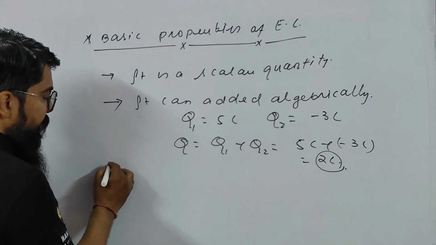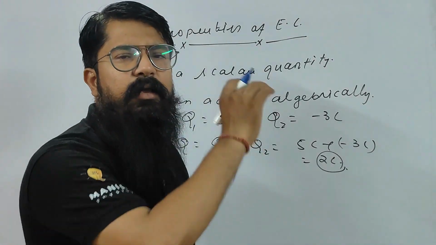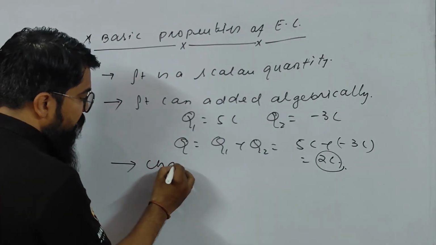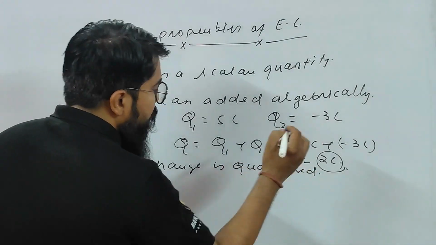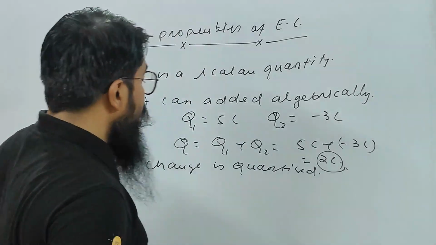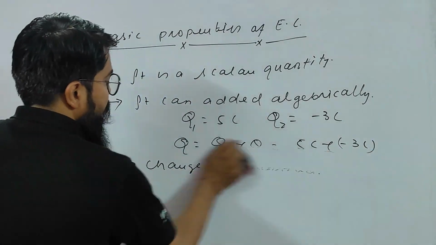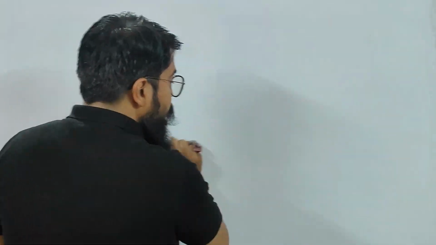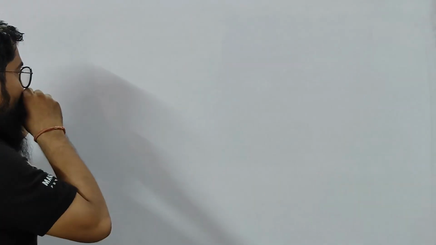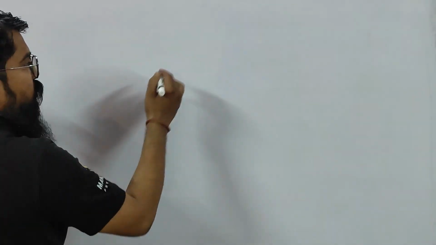So it can be added algebraically. That is the second property. Third, children, a very, very important property: charge is quantized. Clear, children? Charge is quantized. So let us discuss the quantization of charges. That is a very important and basic property, and you should understand it well, because you need to remember it for a long time.